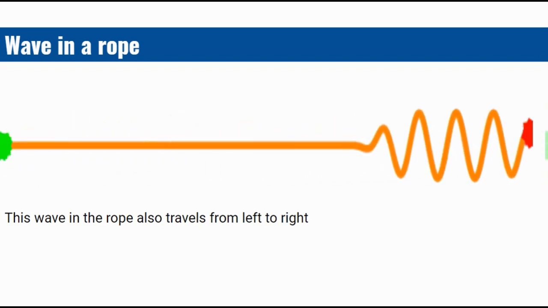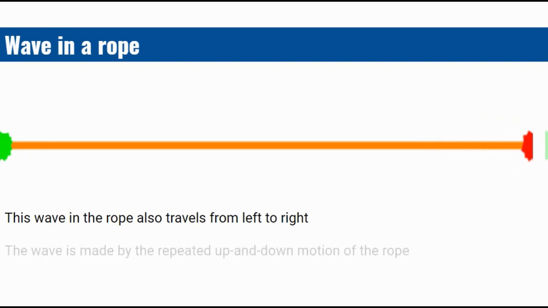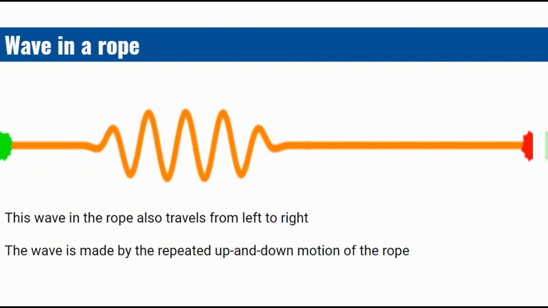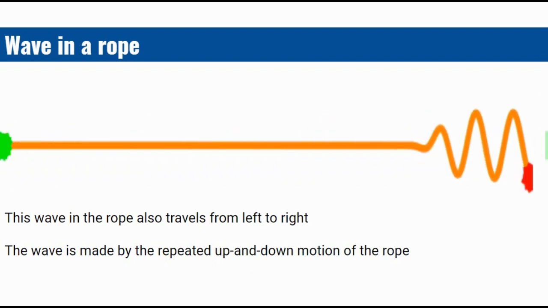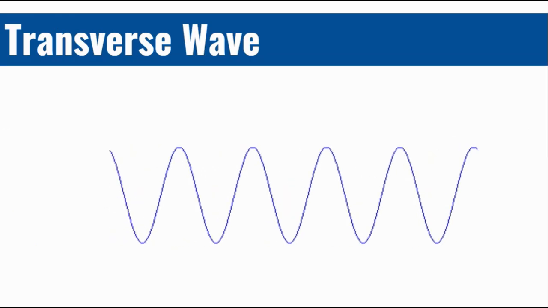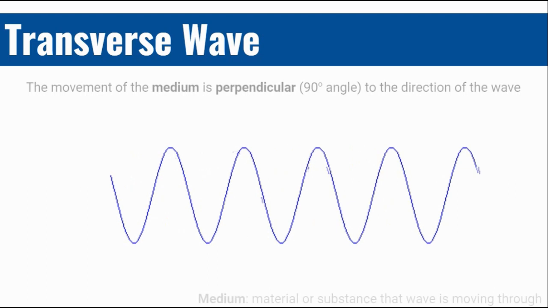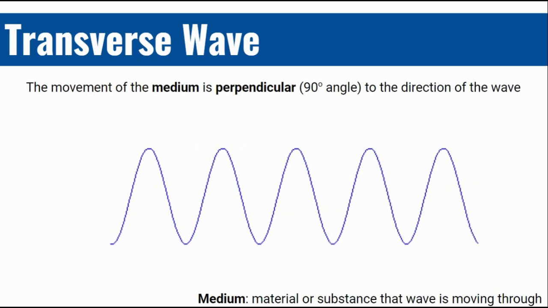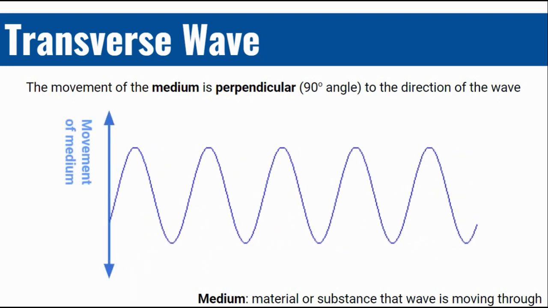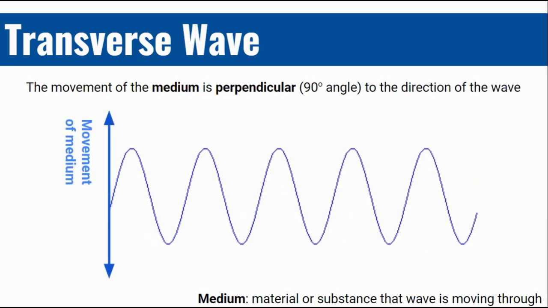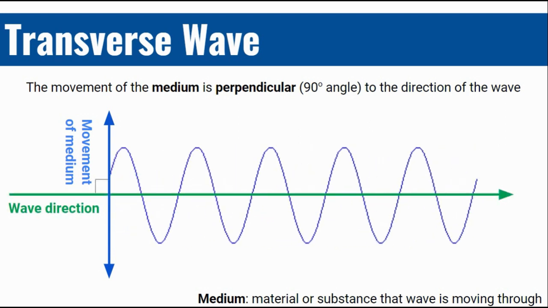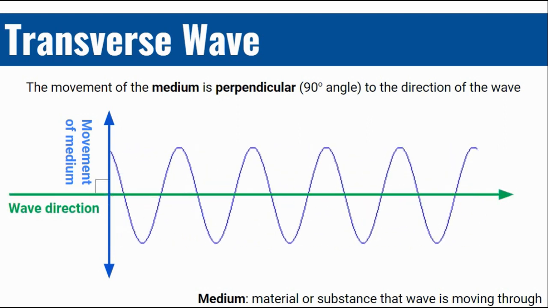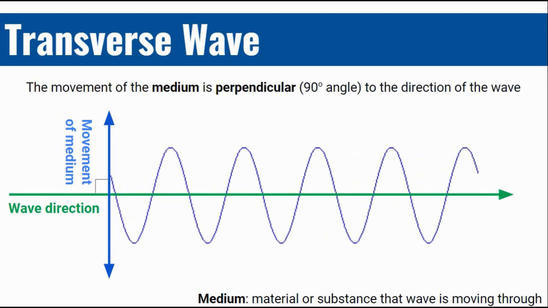creates a wave. Just like with the pulse, and also with the balls that were on the springs, the disturbance to the medium is up and down, but the direction of the wave is from left to right. Waves like this are called transverse waves. The key characteristic of transverse waves is that the movement of the medium is perpendicular, it's at a 90-degree angle to the direction that the wave is traveling. The wave on the screen is moving from left to right, and it's caused by the up and down movement of the medium.